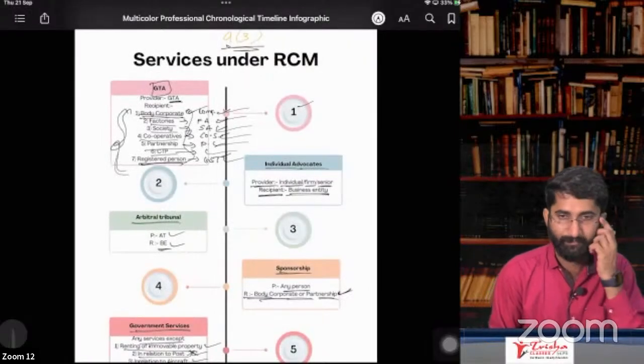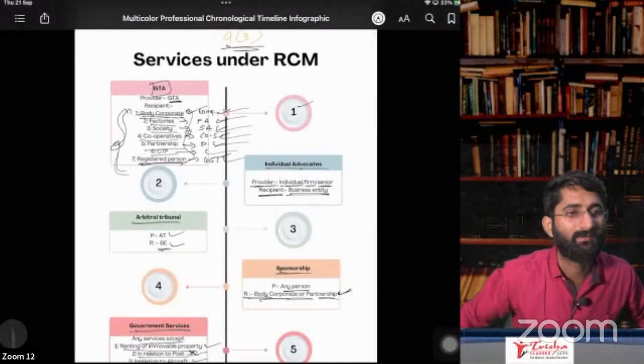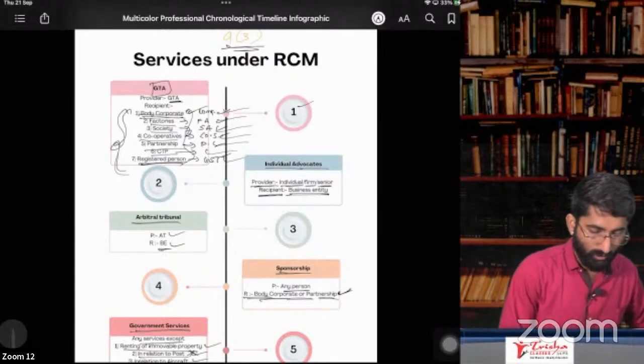Services under RCM. You are getting this? Go through all these points.